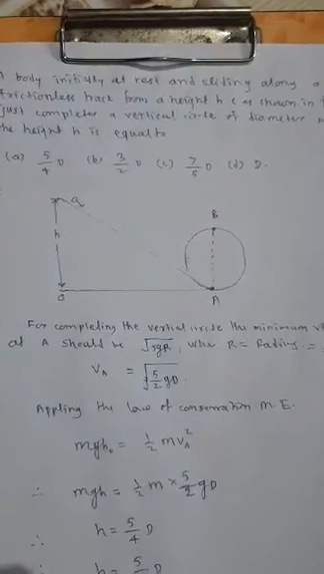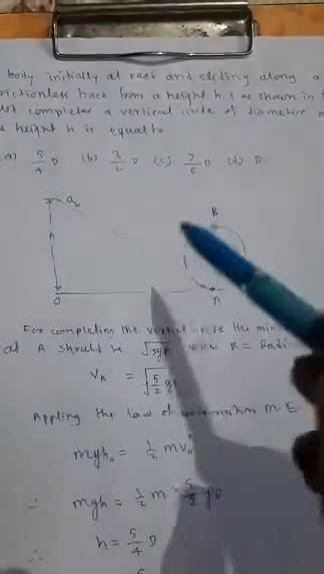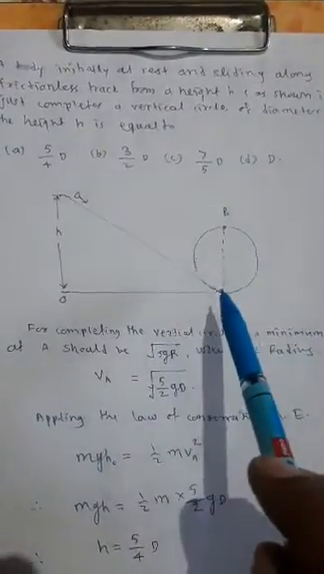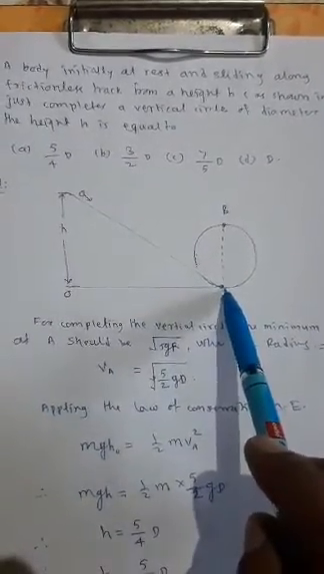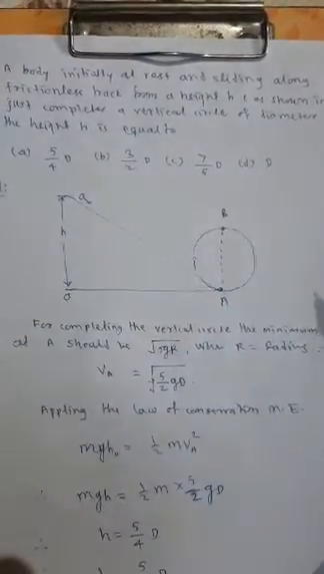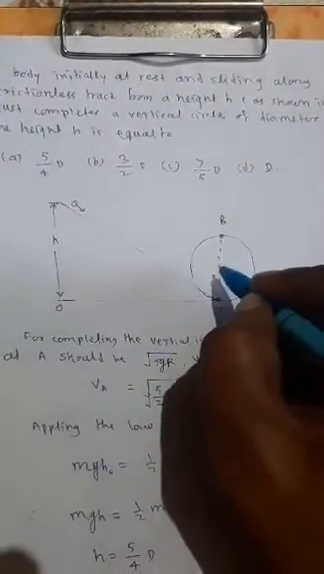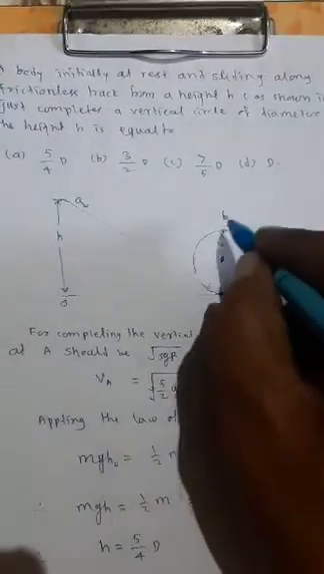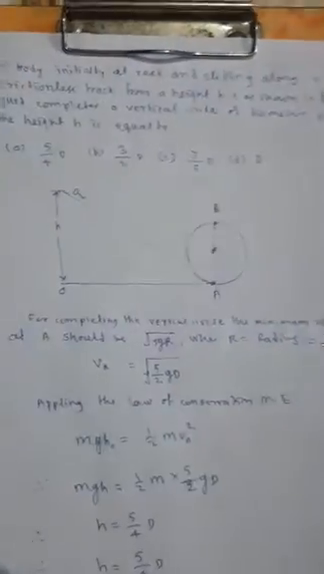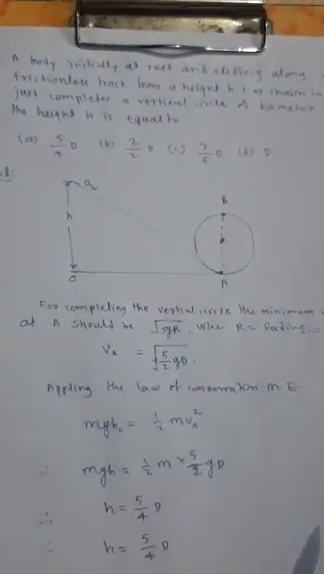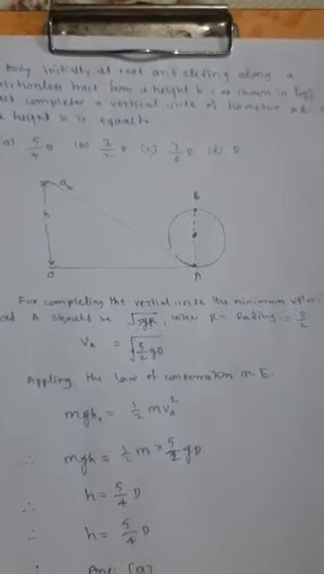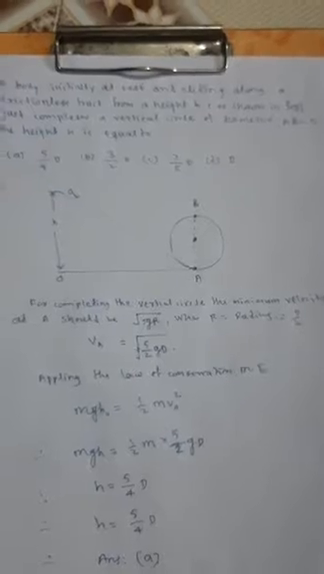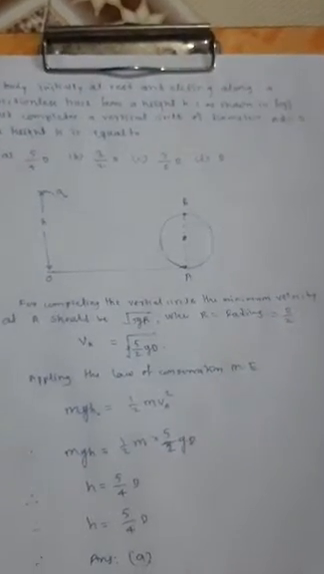In order to maintain the vertical circular motion, we know that the velocity at the bottom should be under root of 5gr, where r is the radius of the circular track. Say this is the center and this is the r, this distance is r and this distance is the diameter. For completing the vertical circle, the minimum velocity at point A should be under root of 5gr. And r means what? d divided by 2.